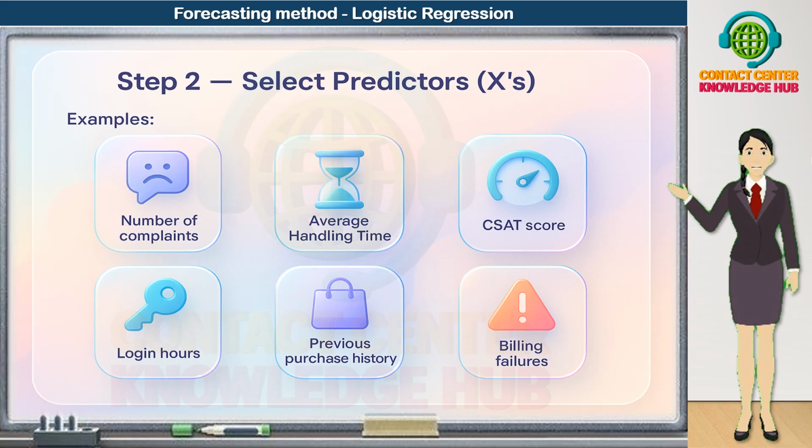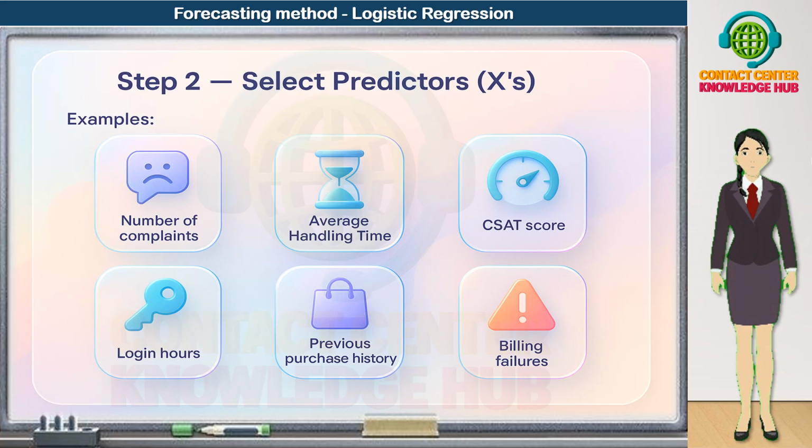Certain patterns can be linked with higher or lower churn risk. Billing failures or payment issues. Repeated failed payments, card declines, or billing disputes are classic risk signals for both churn and default. In step 2, your goal is to carefully choose the Xs that make business sense and have a logical connection to the outcome. These predictors are the inputs the logistic regression model will use to estimate the probability of churn for each customer.